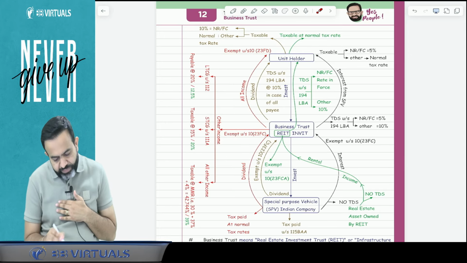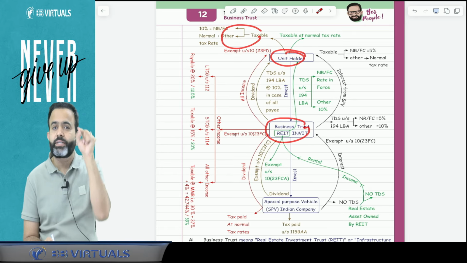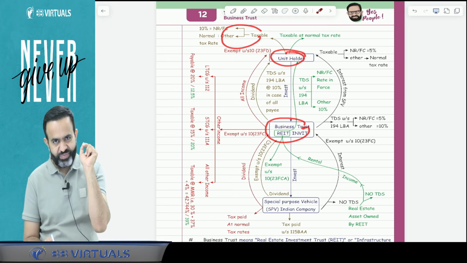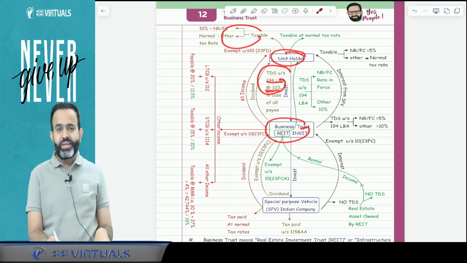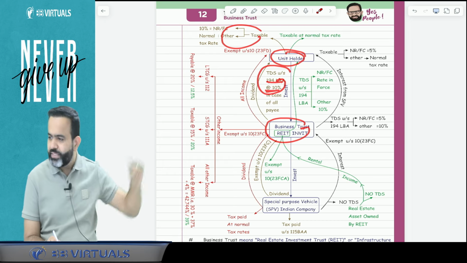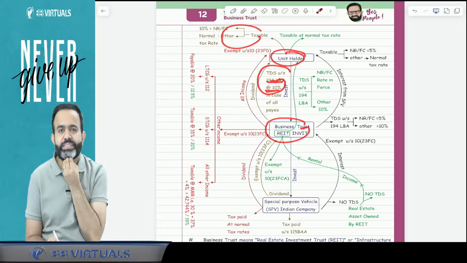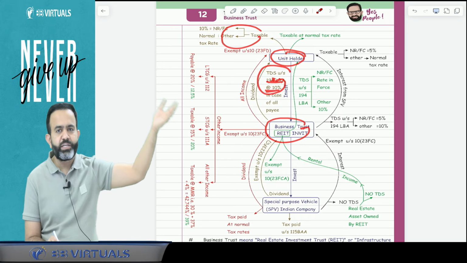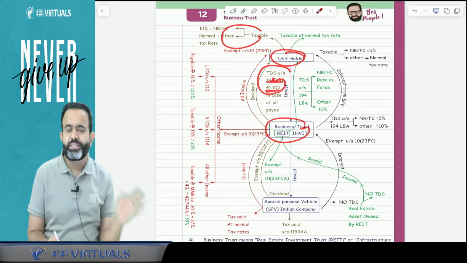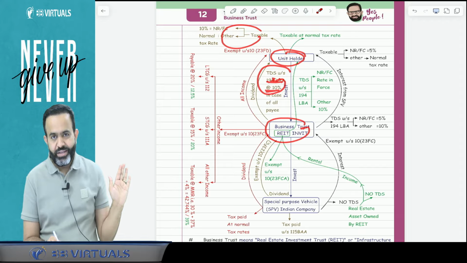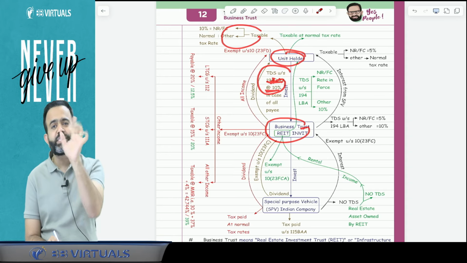Now sir, if the dividend is taxable in the hands of the unit holder, then is the business trust supposed to deduct TDS also? The answer is yes. And here TDS is applicable under section 194LBA, and under section 194LBA this business trust will deduct the TDS from the unit holder. But what will be the TDS rate? In the case of a non-resident foreign company unit holder, since it is taxable at the 10% rate, TDS has to be deducted at 10%. In the case of a resident, it is taxable as per the normal tax rate, but still TDS will be deducted at the rate of 10%.